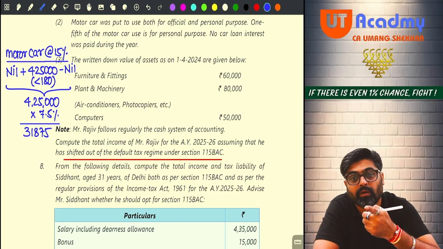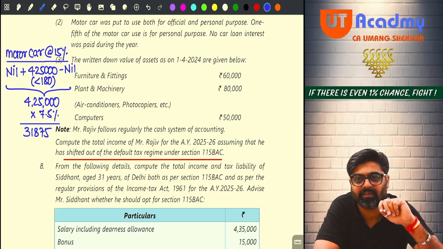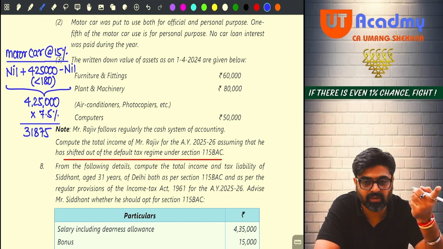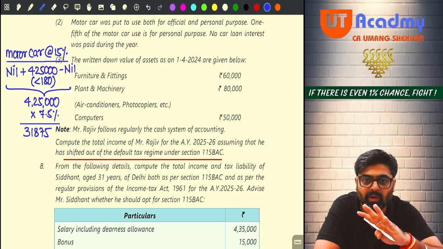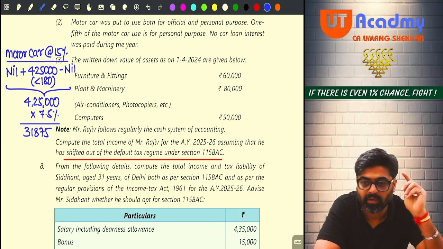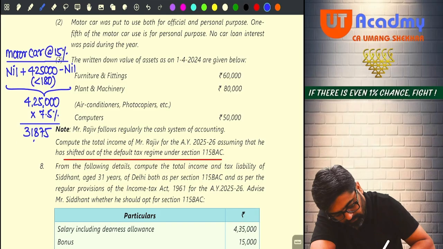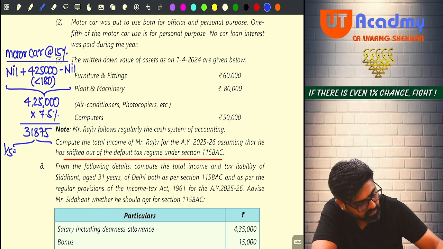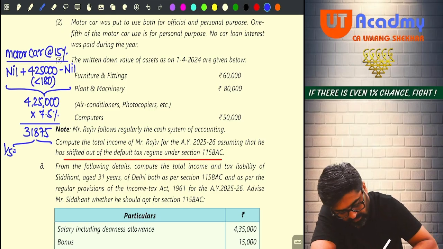See, this entire depreciation would have been allowed as a deduction under PGBP head if the motor car was used only for business or profession. But since this motor car is used for personal purpose also to the extent of 1/5, can I say out of this 1/5 will not be allowed, only 4/5 will be allowed? So out of this, 1/5 is equal to how much? 6,375.